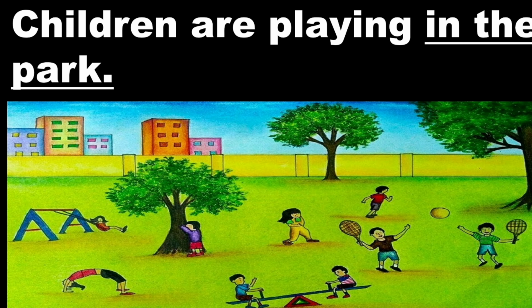Now look at this. Children are playing in the park. Look at the picture. You can see many children playing. Now underline the words you see, in the park. In the park is a phrase. Sometimes in the exam they may give a phrase and they may ask you to construct a sentence using the phrase. So what you should say, children are playing in the park, or you can say, we have a party in the park. You can make any sentence, but the words in the park should come in the sentence. Hope you understood. Now see, using the phrase, you made a complete sentence.